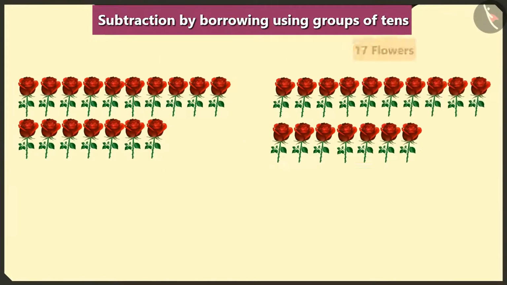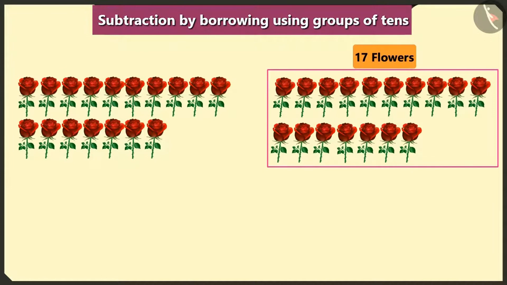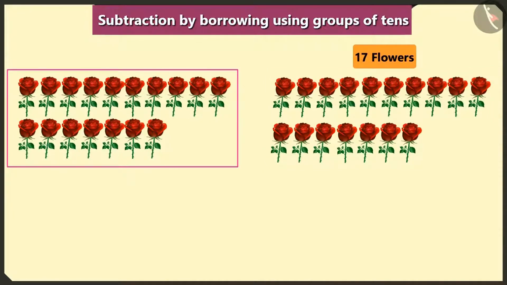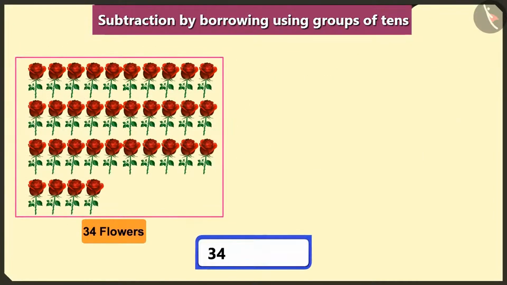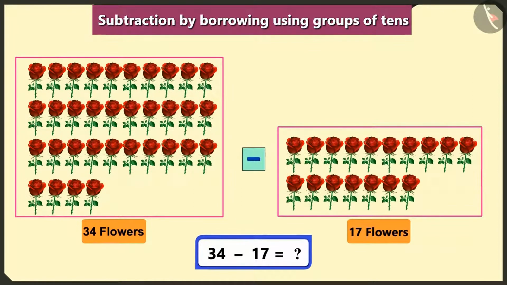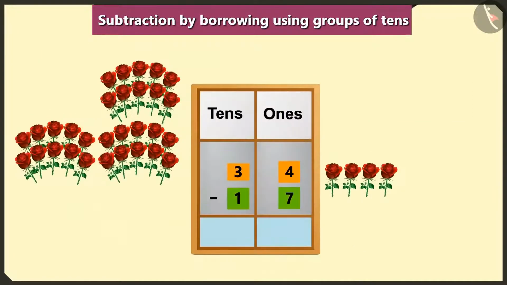If you will make a bouquet with 17 flowers of the 34 flowers, then how many flowers would be left for me to make a bouquet? Let's subtract 17 from 34. Yes, first of all, we will write these numbers in the box of ones, tens and then perform the subtraction.